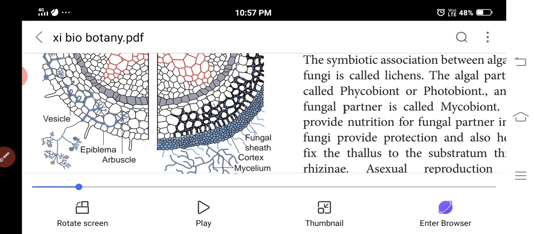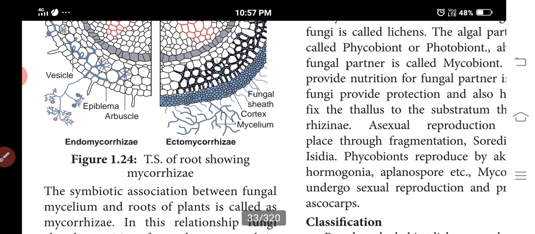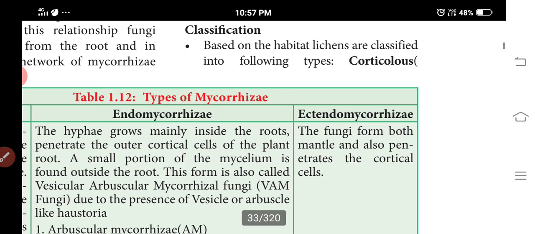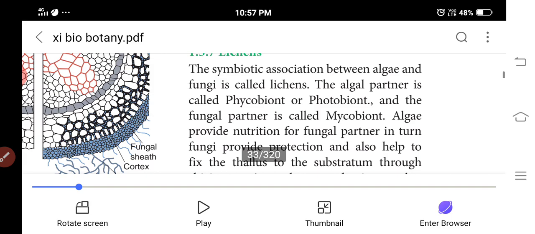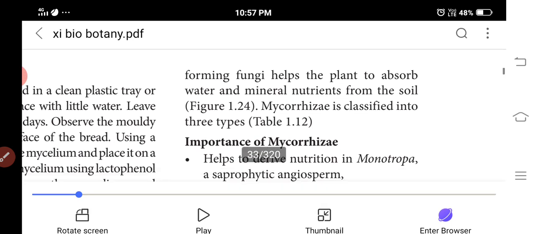Next one is ectendomycorrhiza. The fungi form both a mantle as well as penetrate the cortical cells. The mantle is ectomycorrhiza, and penetrating the cortical cells is endomycorrhiza. Understand?